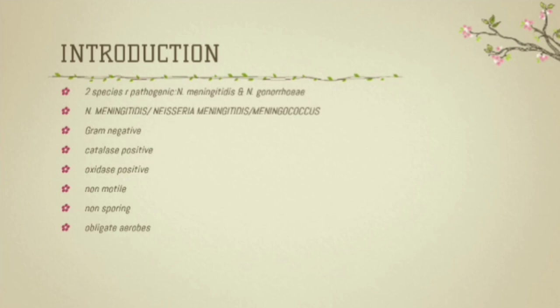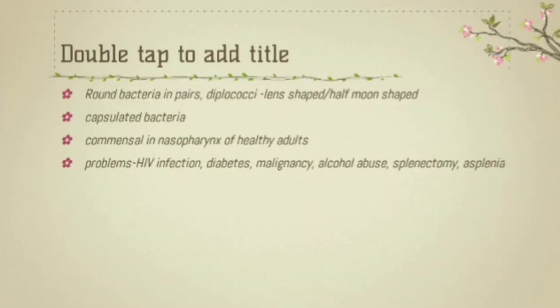Non-motile, non-sporing and obligate aerobe. That is, they absolutely need oxygen to grow. They are round bacteria arranged in pairs, so diplococci with flattened adjacent sides. So these bacteria have a lens-shaped or half-moon-shaped arrangement. These are capsulated bacteria and commensals in the nasopharynx of healthy adolescents.